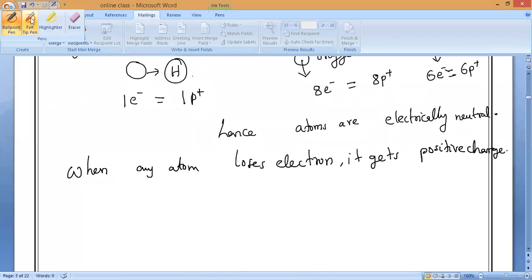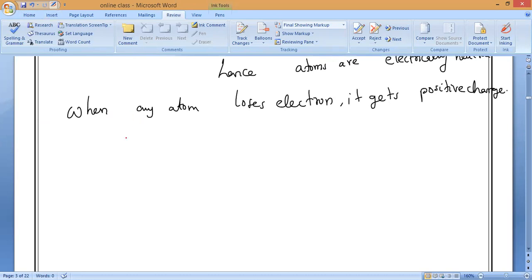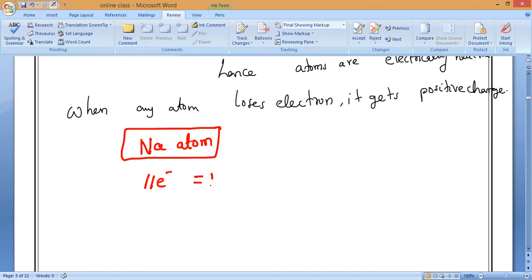For your understanding, we will study this again, but I am telling you now itself. For example, the sodium atom. What is the atomic number of sodium? Anybody can tell me? Yes, 11. It will have 11 electrons, which equals 11 protons. So is the atom neutral or not, charged or not? Yes, it is electrically neutral. Do you understand, everybody?